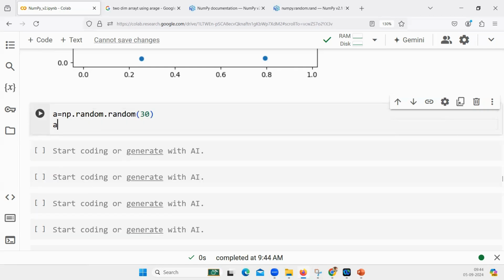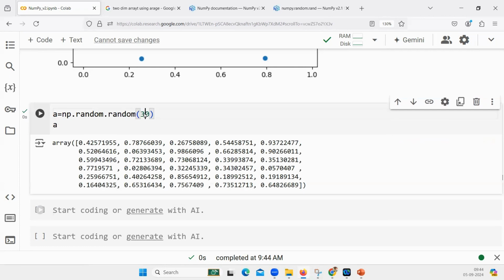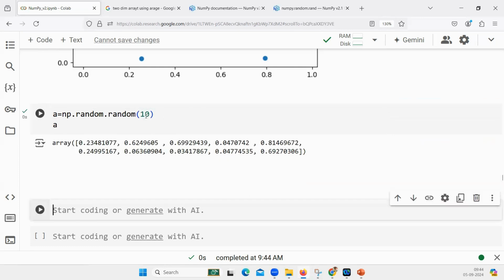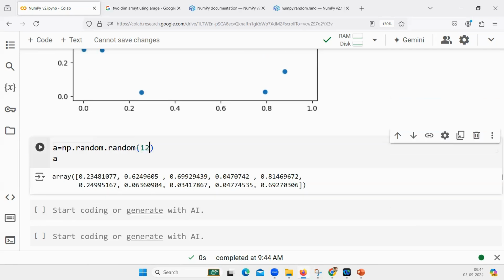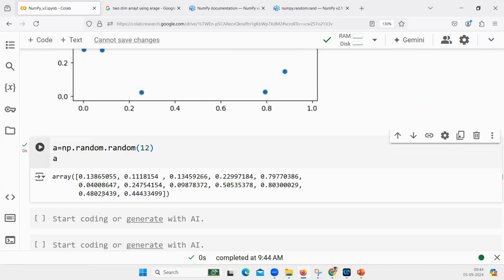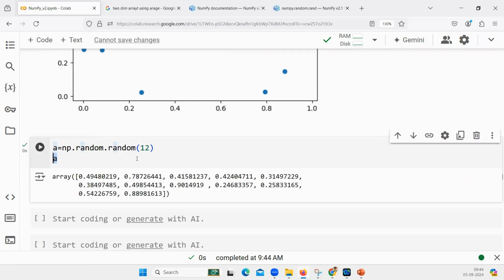Now, if I try to print A, it has only 10 values. Let me create 12 to have a better discussion. These are the 12 random values. This is an array which has only 12 numbers in it. It is a unidimensional array.